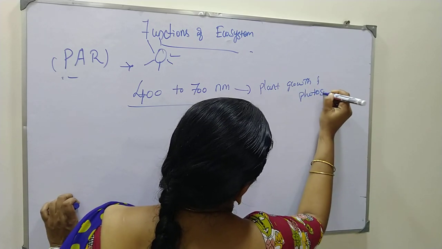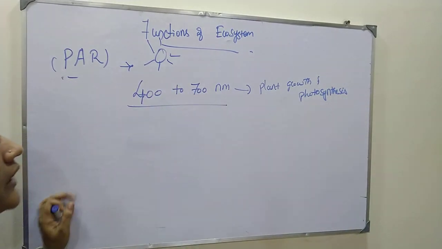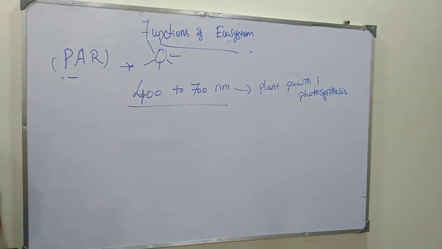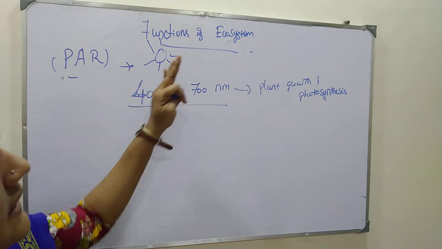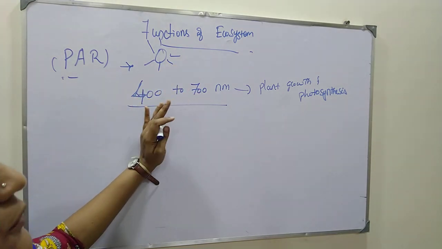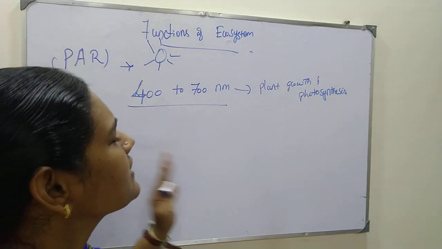Always, the sunlight will not be constant at this wavelength; it is impossible, and it is not constant.